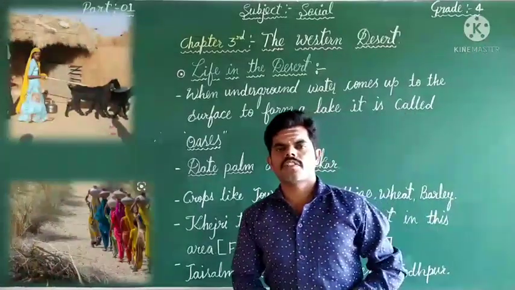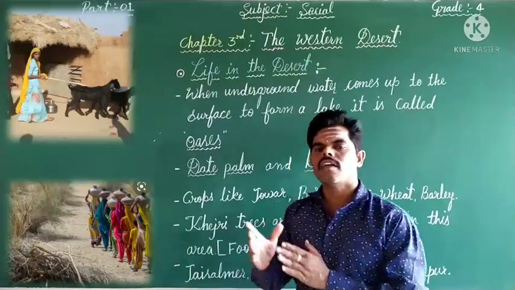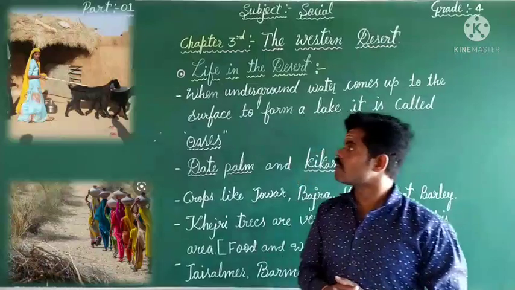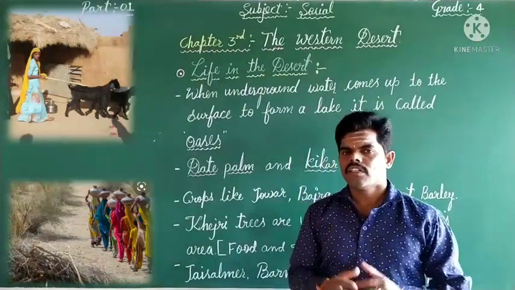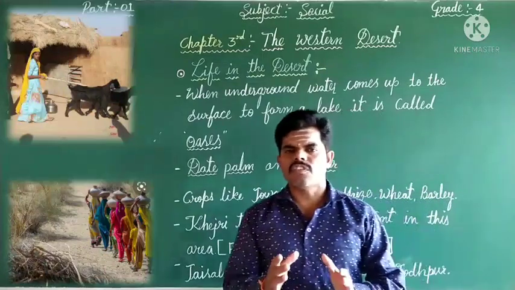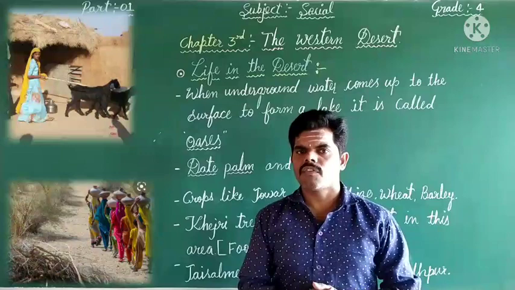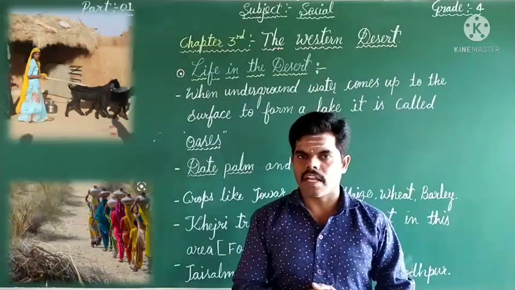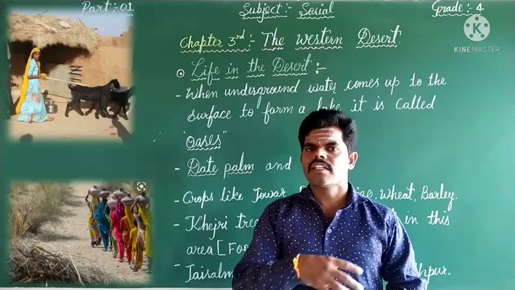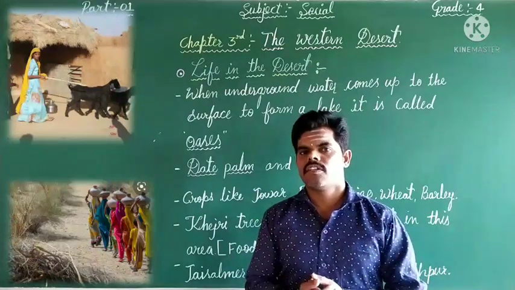Yes, dear students, after the climate, natural vegetation and wildlife, let us learn about life in the desert. Dear students, life in the desert region is very difficult. Why? Because here the climate is very hot and dry, and the whole region is covered with sand.